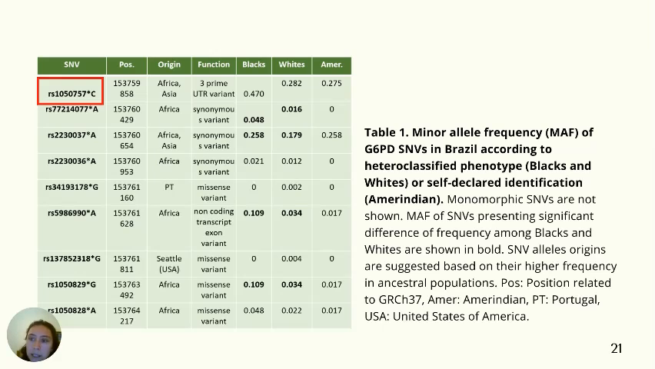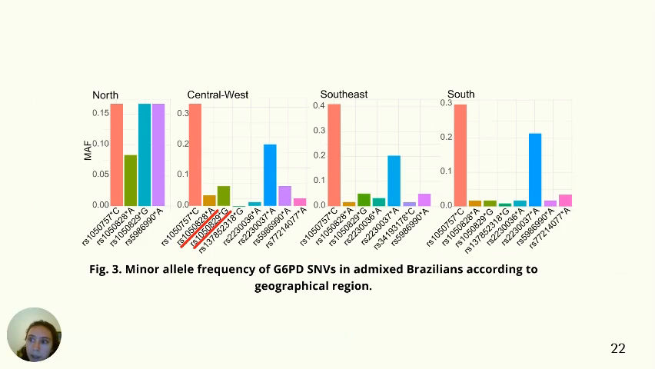We also detected the allele rs1050757-C, which has been associated with G6PD deficiency in the 3 groups studied. All the A- males were from the Central West.